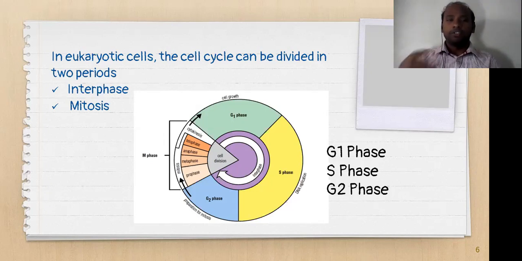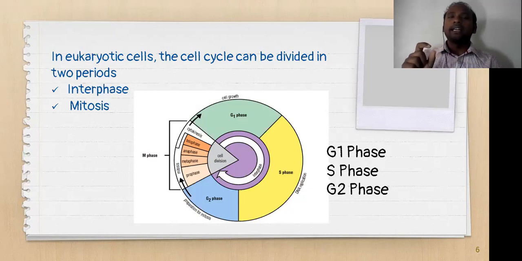First one is interphase, second one is mitotic phase. So the whole eukaryotic cell cycle, including the human cell, is divided into two parts. One is the interphase part, second one is the mitotic part.